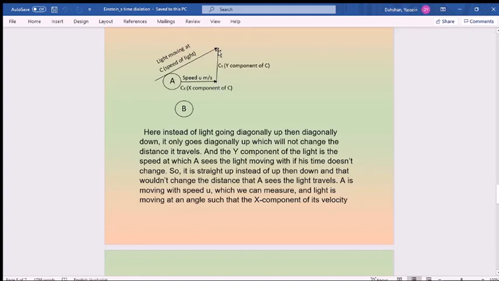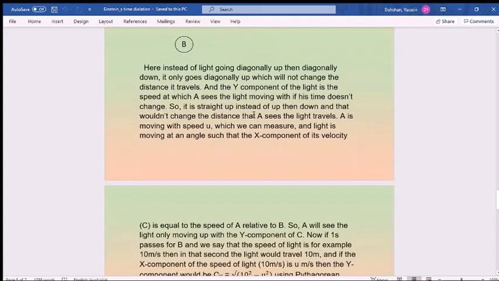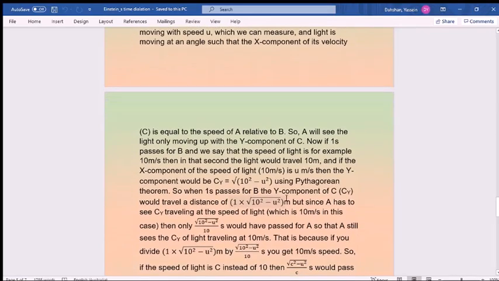The y component of this distance is root of 1 minus the x component of this distance, which is u, because A will travel at u speed and the light is moving such that the x component is the same as the speed of A. So that means that this is the distance that the y component will travel.